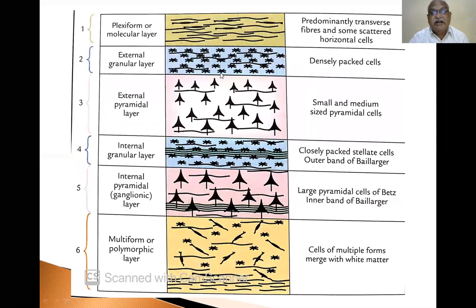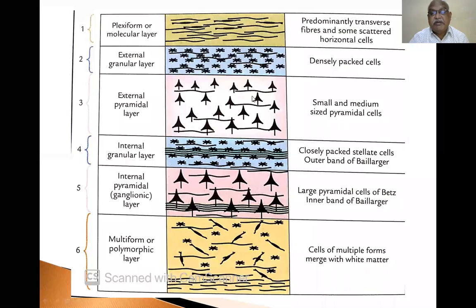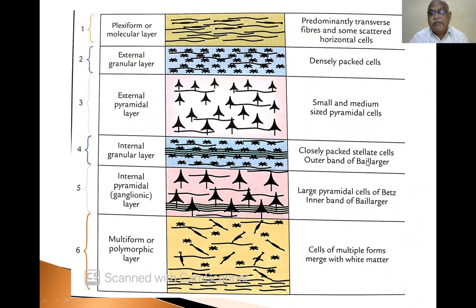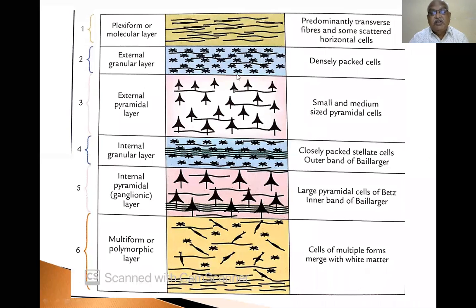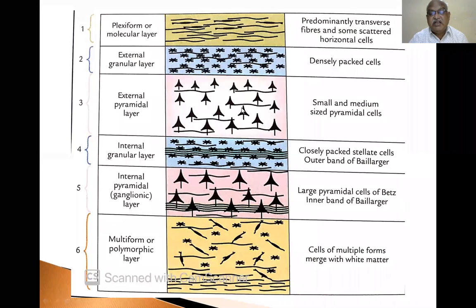Now, this is the diagrammatic representation of the 6 layers: plexiform or molecular layer; external granular layer, densely packed; external pyramidal layer, small and medium sized pyramidal cells; internal granular layer, closely packed stellate cells, outer band of Baillarger. You see, this is the external granular layer, this is the internal granular layer. This is the external pyramidal layer, small and medium sized pyramidal cells.